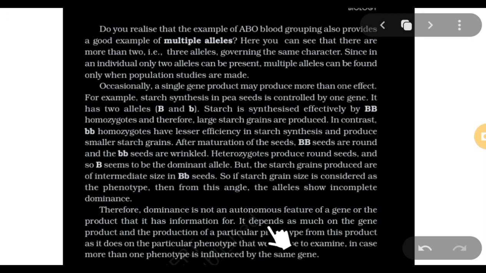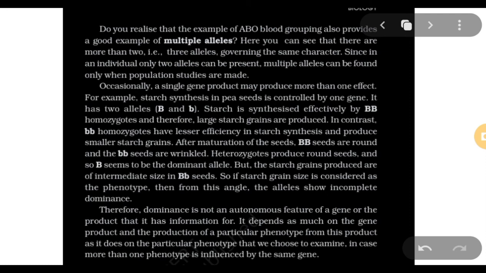It is written here, it depends as much on the gene product and the production of a particular phenotype from its product. So alleles showing codominance or incomplete dominance or complete dominance can be relative to what product it wants to form.